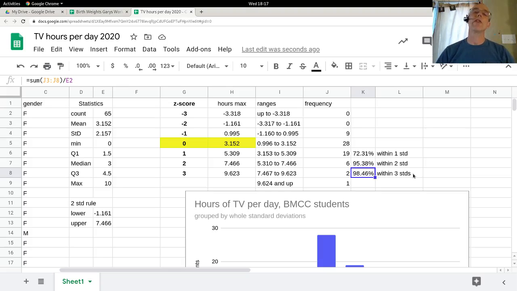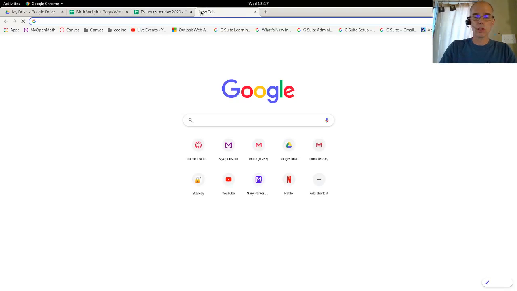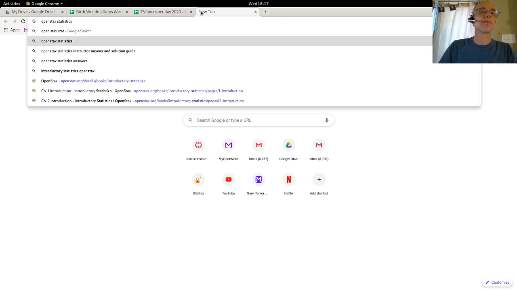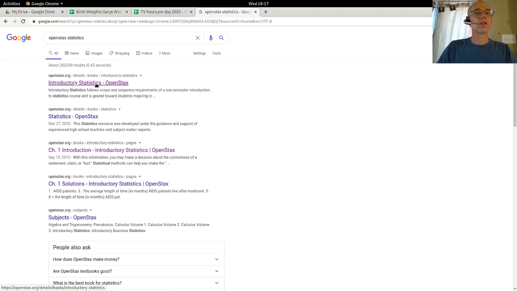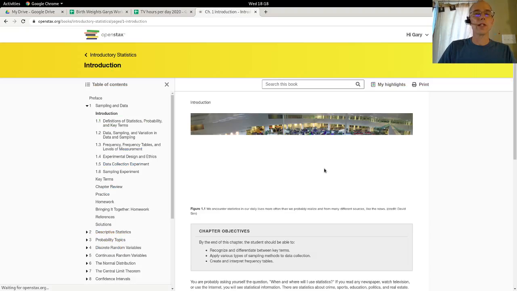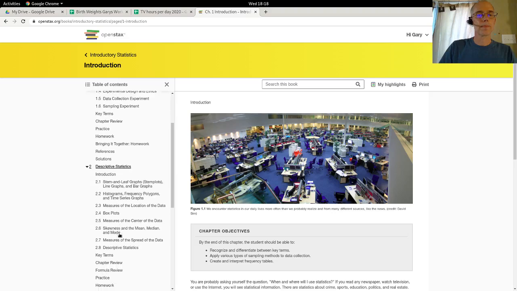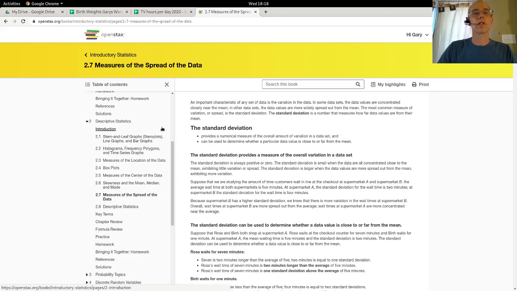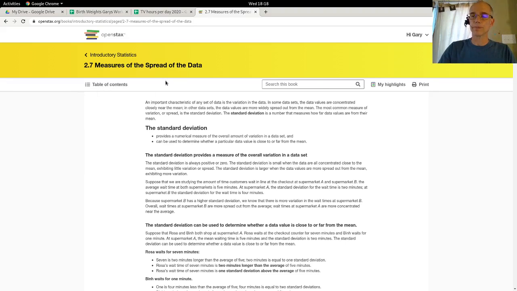Who cares about that? Well, it turns out there's some general trends there. And if we look up our book, just for fun here, this is 2.7, is that right? Yeah, measures of spread. Let's blow this up a touch.